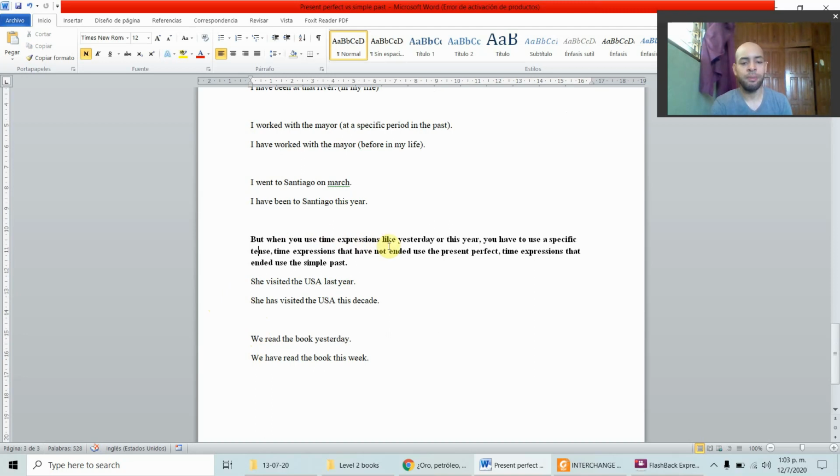But when you use time expressions like yesterday or this year, you have to use a specific tense. Time expressions that have not ended use the present perfect. Time expressions that have ended use the simple past. She visited the USA last year. Last year is in the past. Has no connection to the present.